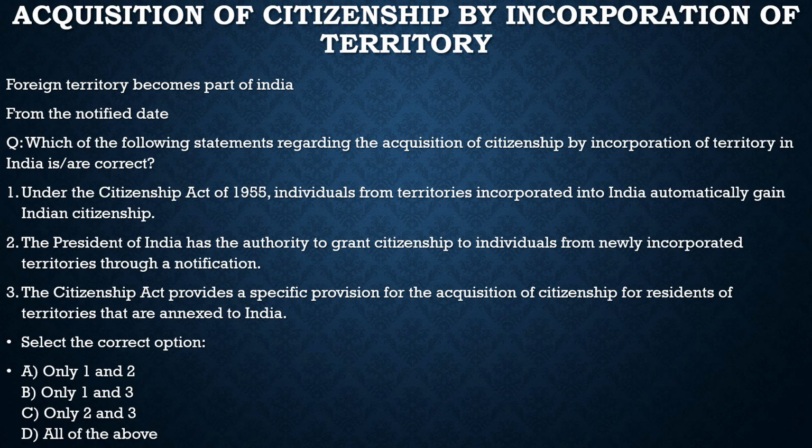Also, such persons become citizens of India from the notified date, and that date would be given. For example, when Pondicherry became a part of India, the government of India issued the Citizenship (Pondicherry) Order 1962 under the Citizenship Act of 1955.